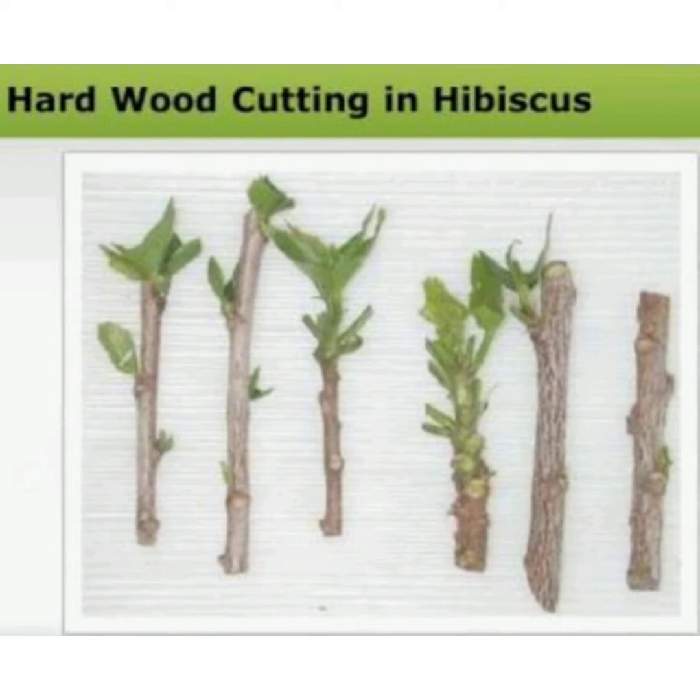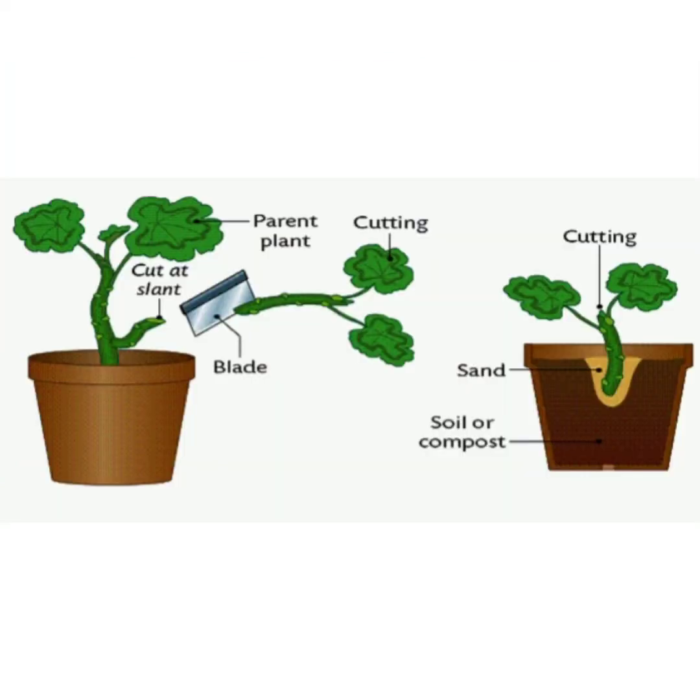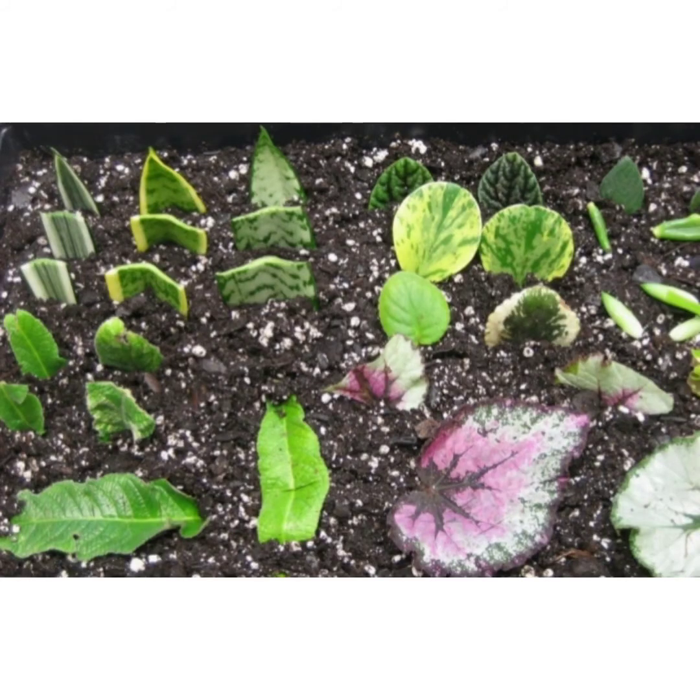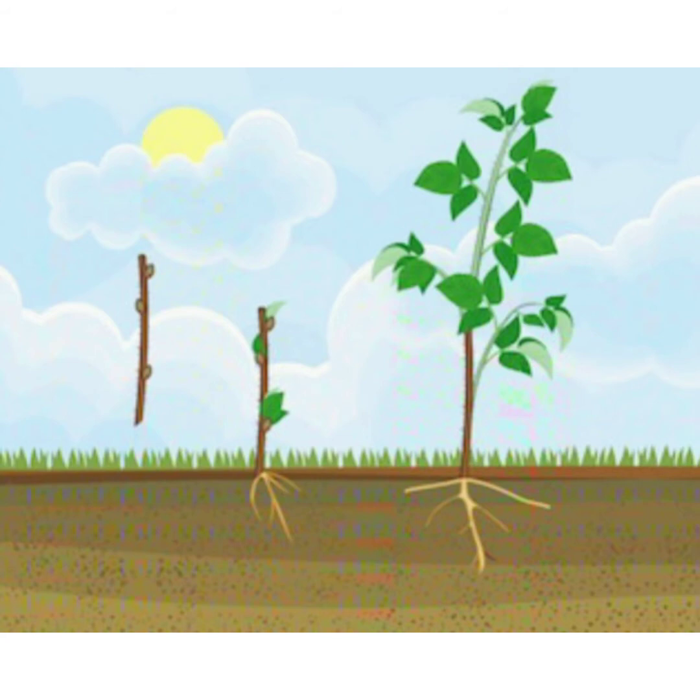A stem cutting produces new roots and a root cutting produces new stems. Some plants can be grown from leaf pieces called leaf cuttings, which produce both stems and roots. These are called cuttings.